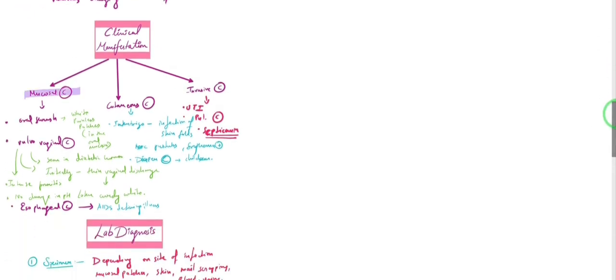Then we saw the various clinical manifestations which we can see in our patient, right? So we can see mucosal candidiasis, cutaneous candidiasis, or invasive candidiasis. In mucosal candidiasis, we are going to see oral thrush, which is nothing but the white patches that we see adherent to the oral mucosa. Vulvovaginal candidiasis is seen in diabetic women, and there is initially a thin vaginal discharge which is going to turn into curdy white, right?